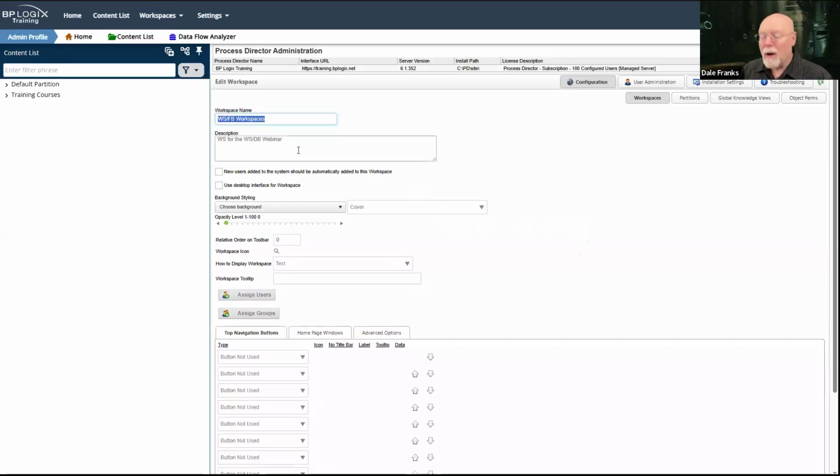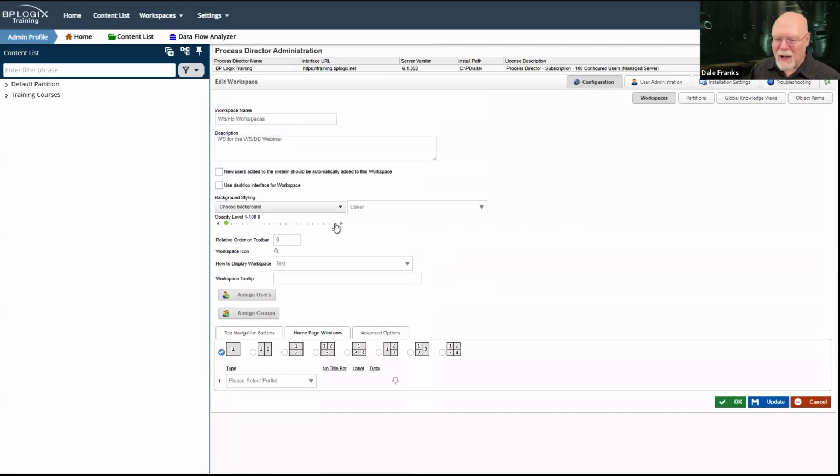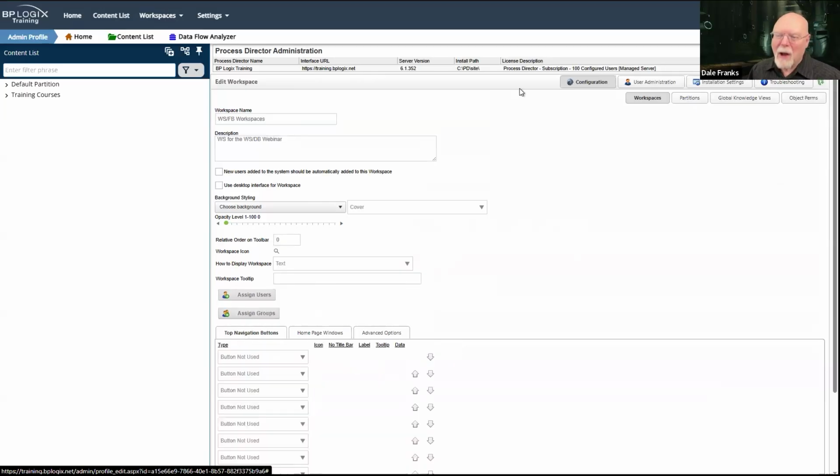All right, it's not the workspace creation page, it's the edit workspace page. So I've got my workspace. It exists, doesn't have any members. There's no way to navigate through it. It doesn't have any content, but I've got a workspace. Now I have to configure that workspace and how I want it to work.